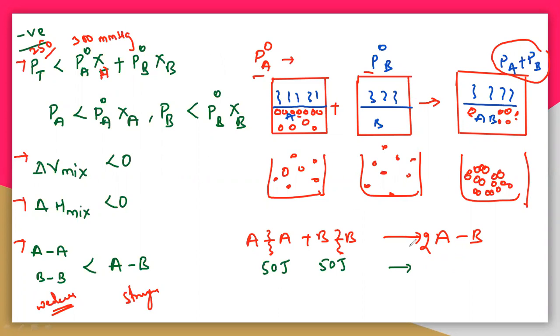So let us assume that it is releasing 120 joules. It is releasing excess, that is 120 joules. How is it releasing? See here, why is it actually releasing extra? First, here the interactions are weaker. So that means it needs only less joules, because the bonds, see here, there is some distance here.